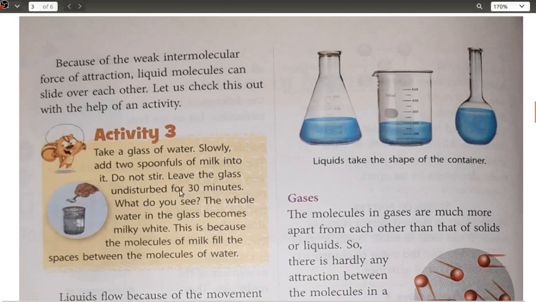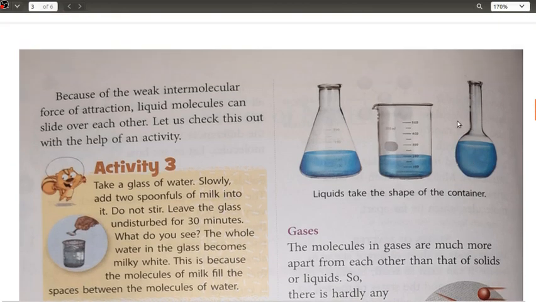That your entire water becomes milky. So I told you how this is becoming milky, okay? And this is telling us that liquids take the shape of the container. The amount of liquid is the same, that is 180 ml, but it is occupying the shape of the flask, of the cylinder or jar, as well as of the conical flask, okay?